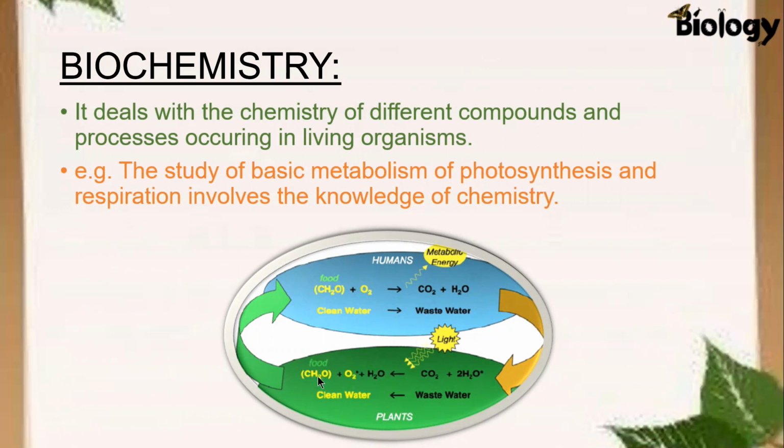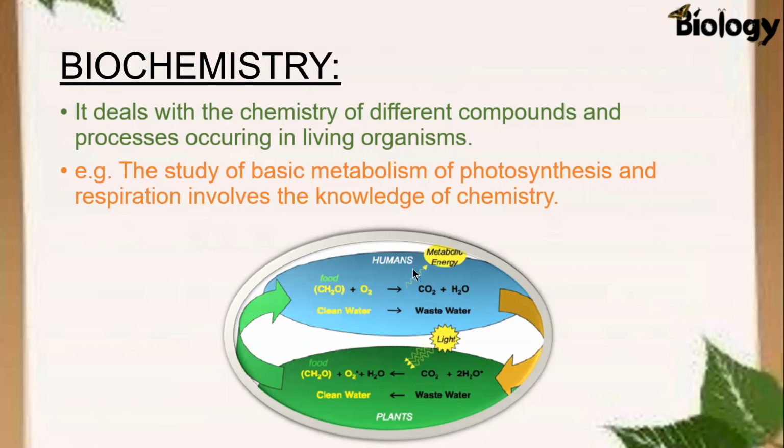And the food which is produced by the process of photosynthesis is then utilized by humans. And when this food gets mixed with oxygen, then the products are carbon dioxide and water, and also energy is released. Then this process is respiration.